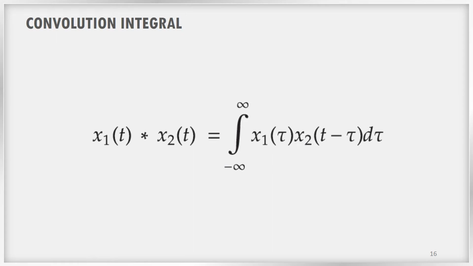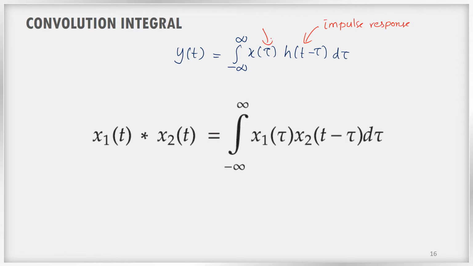I hope you got a clear idea about the convolution integral. The convolution integral says that y of t is equal to integral minus infinity to plus infinity x of tau into h of t minus tau d tau. So this is the equation for the convolution integral which we have derived from the impulse response concept. So this is specifically designed for the impulse response, because this is the impulse response, right? And this is the input to the system, this is the output of the system.